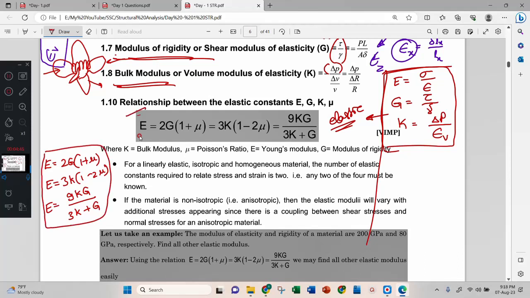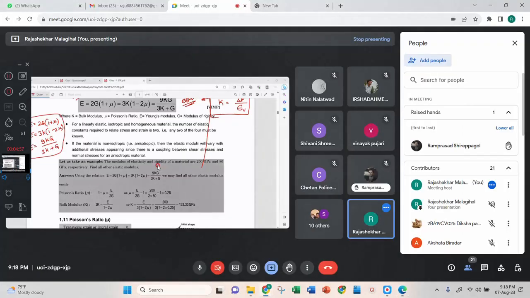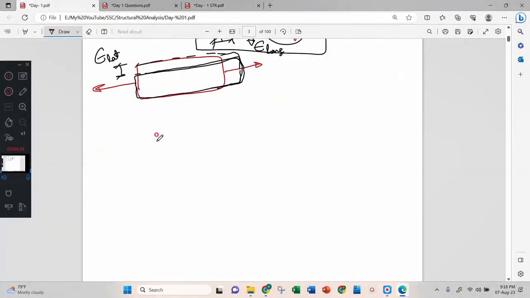They have written it in a single box, but you remember this. Look here, we have three equations.